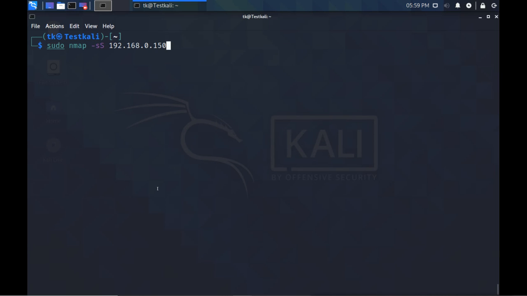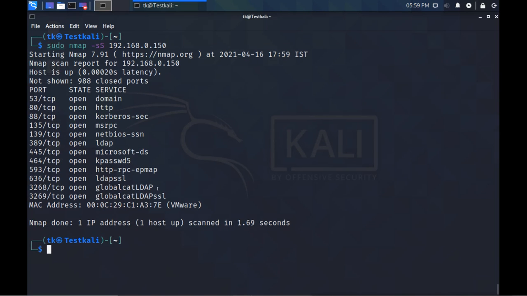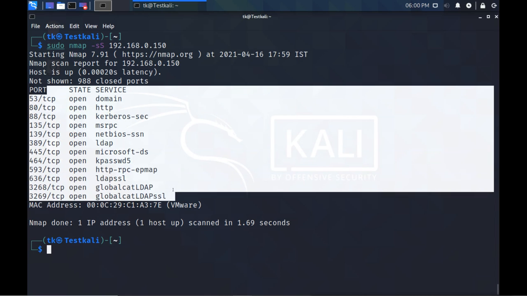Now the result will be similar. If we check, the result is similar. It is getting the same open ports as when we did the full open scan, but the method of scanning is different. This is a stealthy method, and the first one, the full open scan, is not stealthy.